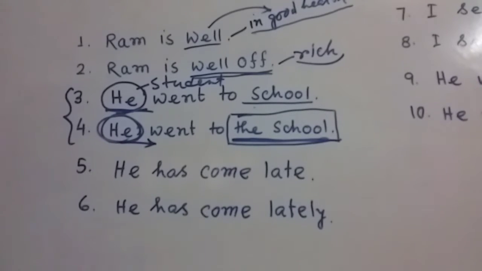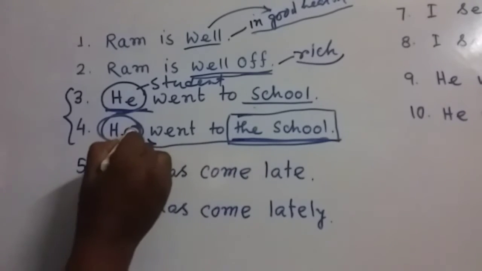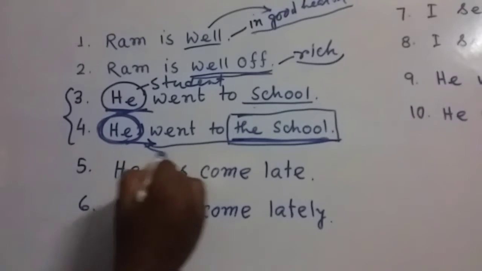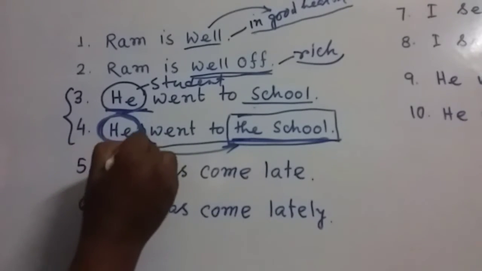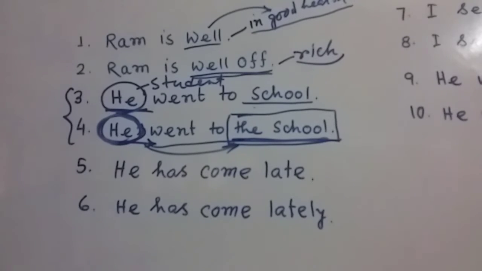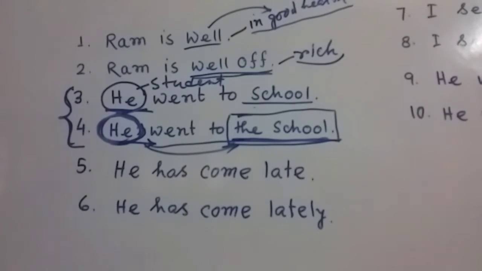Maybe he went to pay the fees, or to take part in a meeting. From this sentence it is clear that this person is not going to receive instruction, so he is not the student. My dear friends, I think you understand the difference between these two sentences.